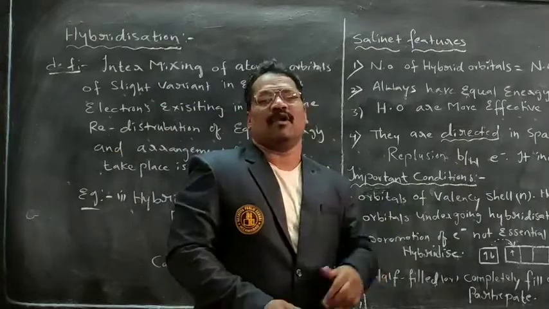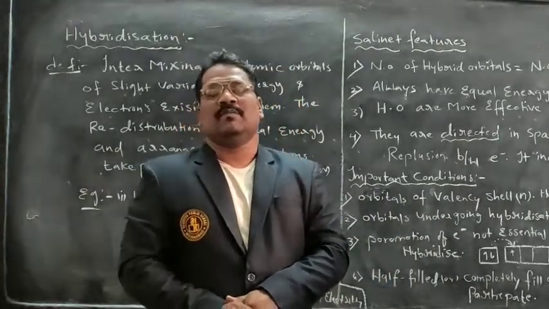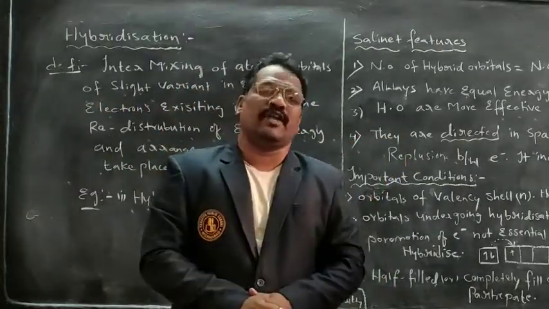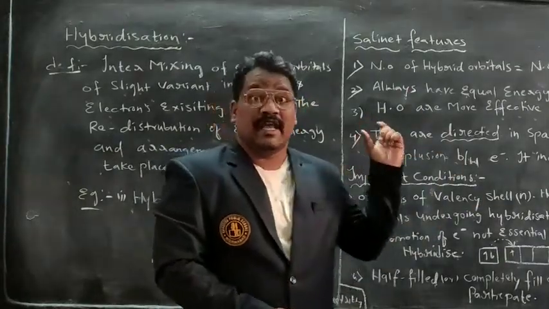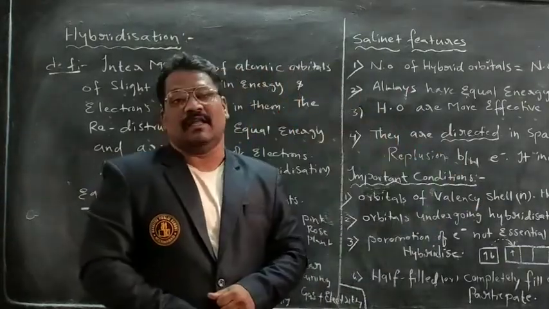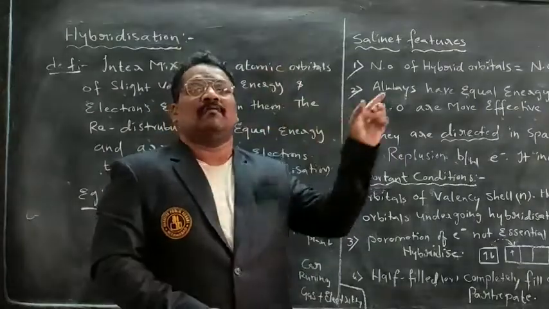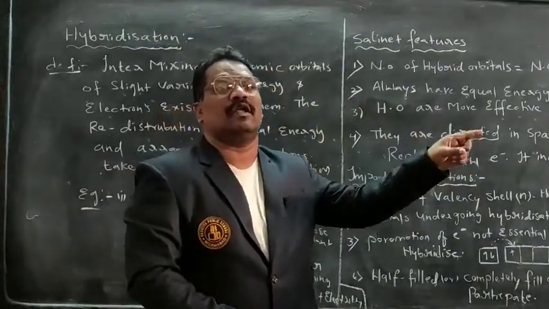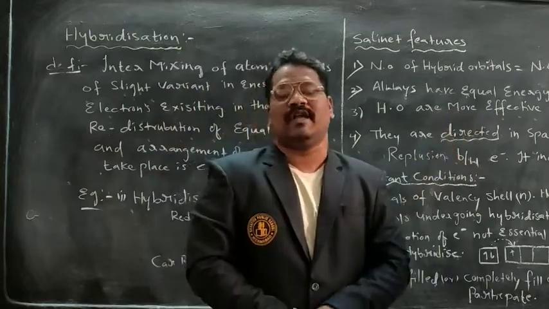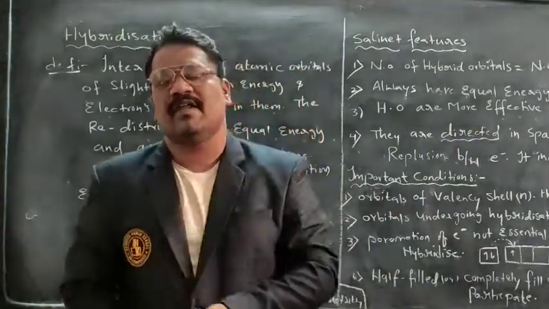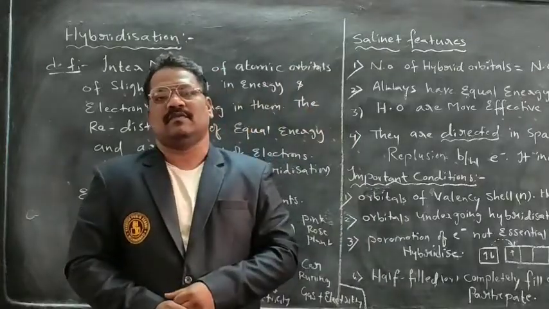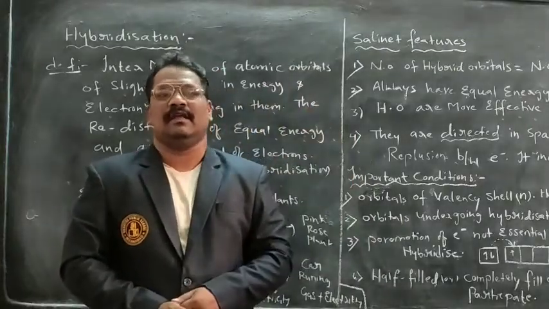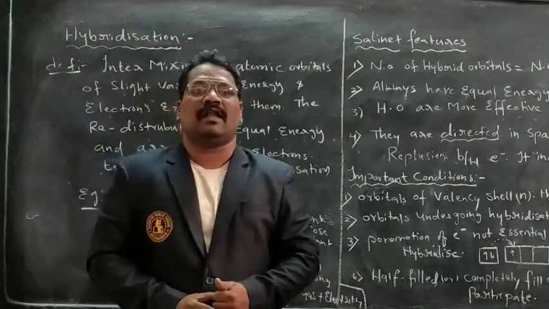Similarly, within boron trifluoride also, the p orbitals are mutually perpendicular to each other, so the angle must be 90 degrees. But boron trifluoride is trigonal planar, with an angle of 120 degrees. It could not give clear justification, or clear proof, within valence bond theory, and there is one more point on which it could not give clarity.